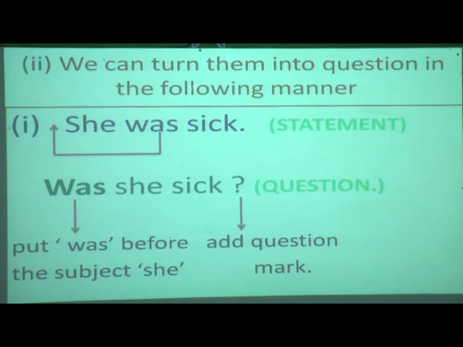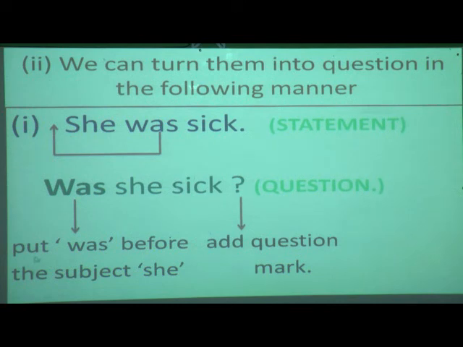See here, can you see? Yes, I have put this "was" in front of "she". "Was she sick?" And question mark. And one more thing you have to keep in your mind: when you are shifting this "was" before the subject, you have to make W capital, because we have learned in sentences that all types of sentences begin with a capital letter and end with a question mark. So as we are learning interrogative sentences, question mark is a must.